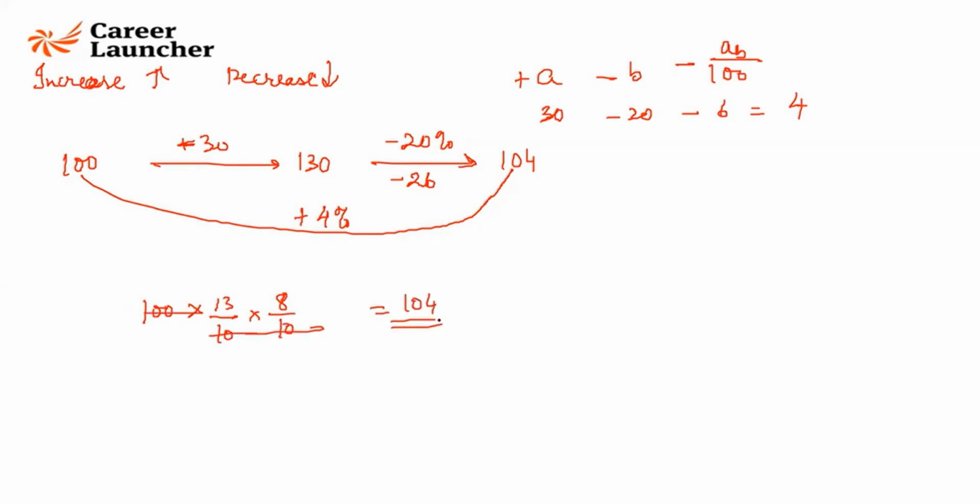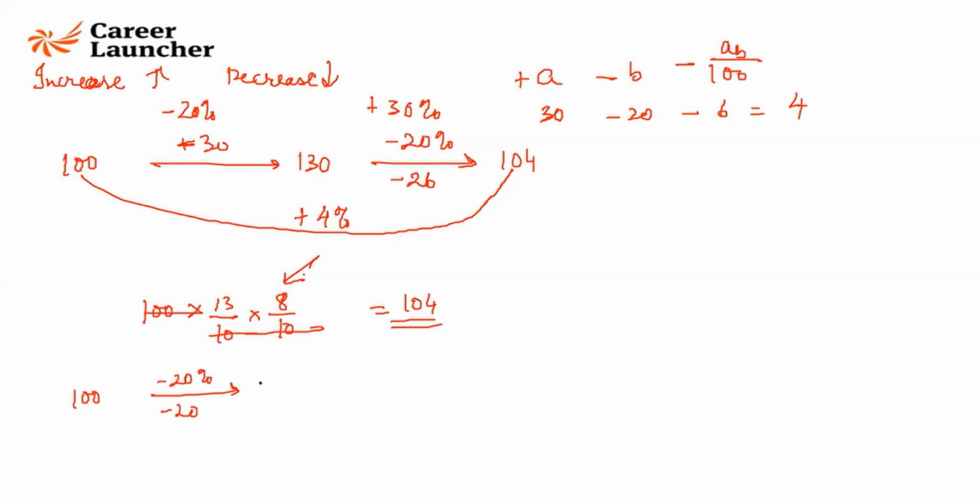So if first there is a decrease, then there is an increase, will anything change in our world? B minus AB होगा, पर अगर 20% decrease पहले होता और 30% increase बाद में होता, कुछ बदलता? As long as the values are interchanged and the signs are also interchanged, तो क्या फर्क पड़ेगा? कुछ नहीं पड़ेगा. Because at the end of the day, you are going to do this multiplication. A into B is B into A. 100 में से minus 20%.